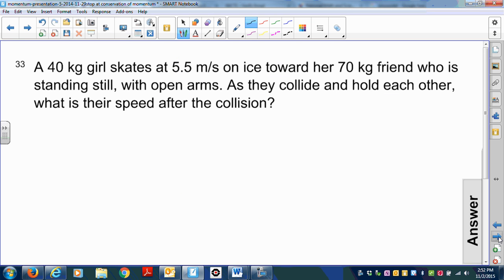Okay, next example. A 40-kilogram girl skates at 5.5 meters per second on ice toward her 70-kilogram friend who is standing still with open arms. As they collide and hold each other, what is their speed after the collision? Again, we're going to change this to, what is v prime with a vector sign? Okay, we'll assume that the girl is going at 5.5 meters per second i hat. Okay, go ahead and pause the video and solve the problem.